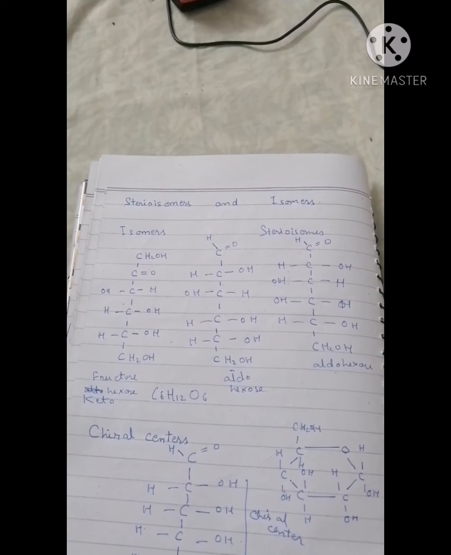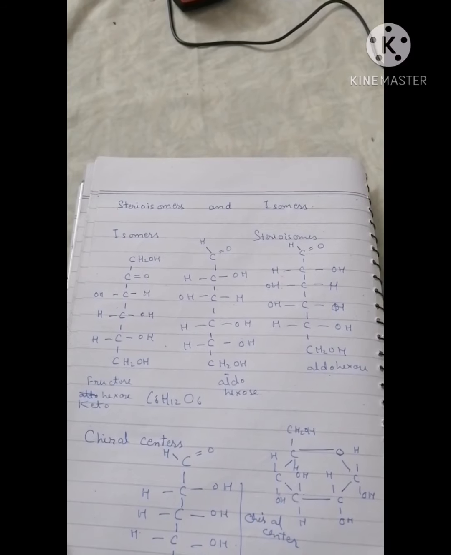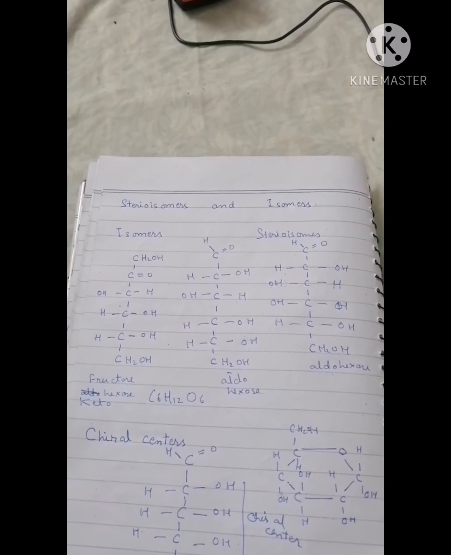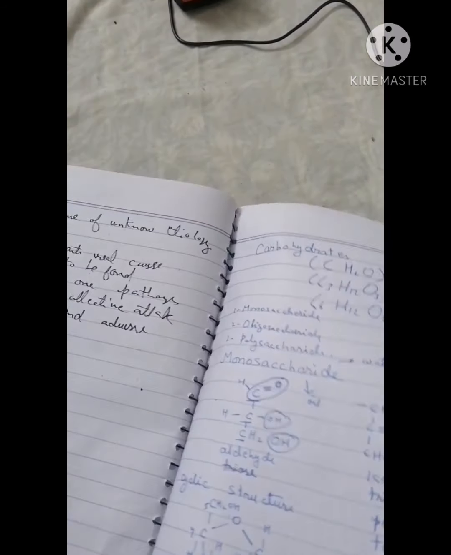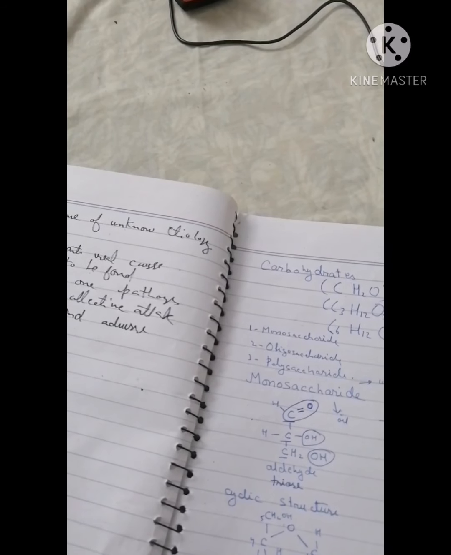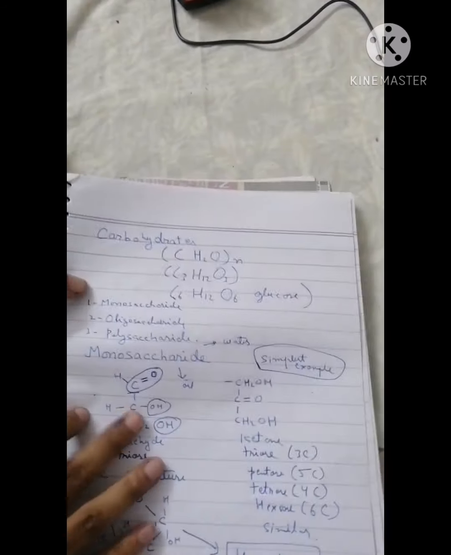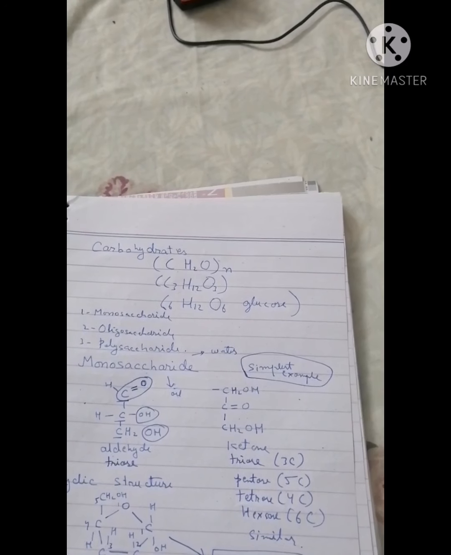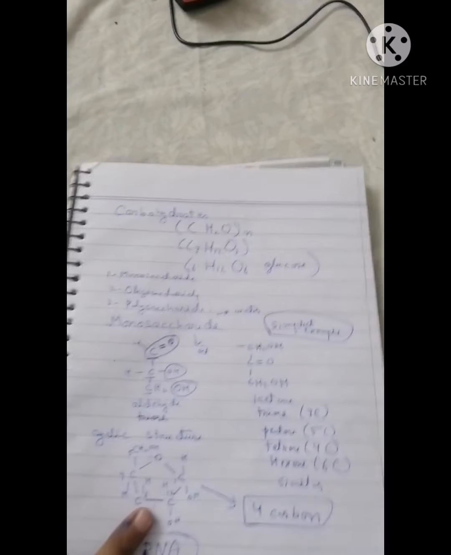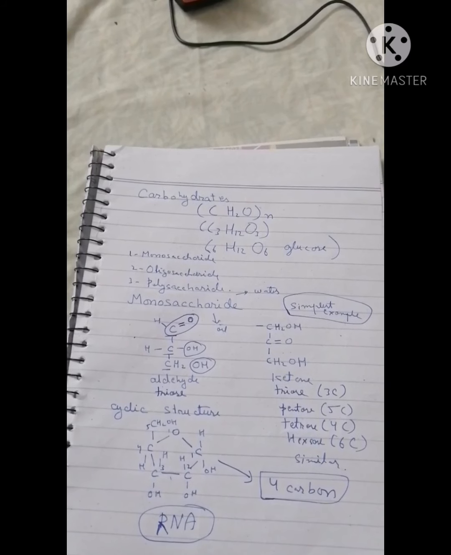Now, carbonyl group. Let us explain. There are two types of monosaccharides.